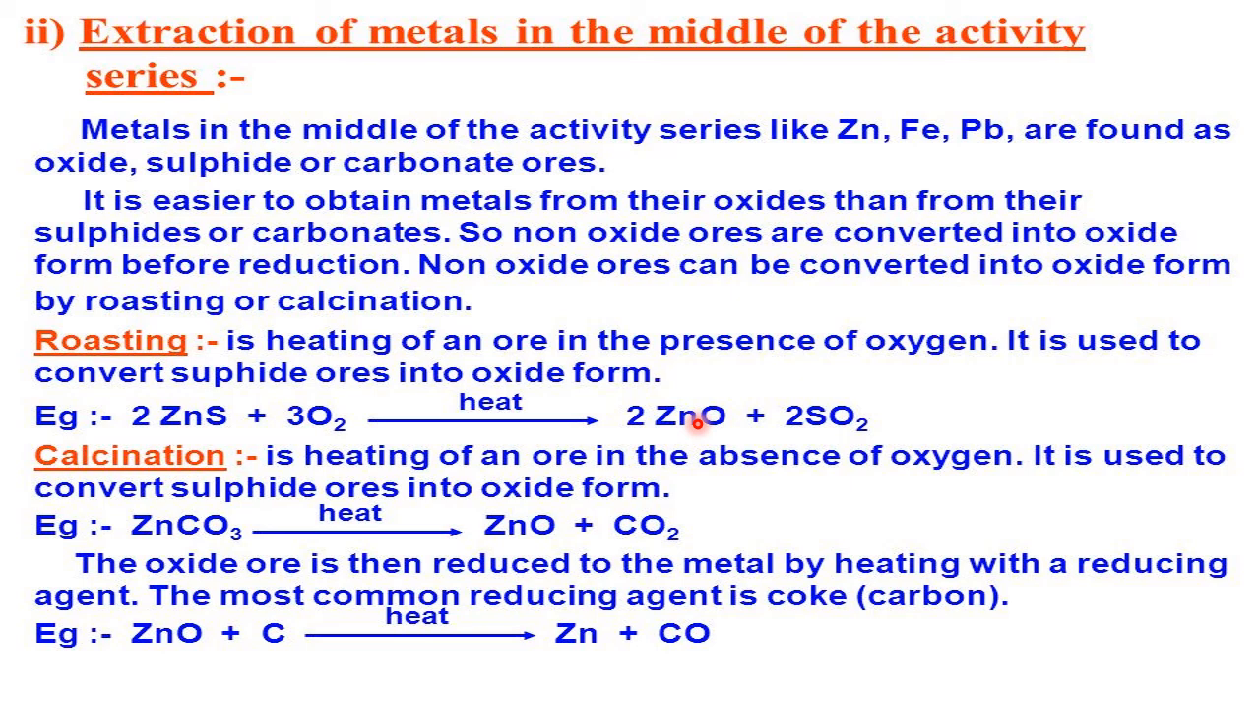Once again, if the ore belongs to the sulfide category, follow roasting. If the ore belongs to the carbonate category, follow calcination. Whether it is roasting or calcination, our aim is to convert the ore into oxide form. Once the ore becomes oxide, then using a suitable agent, carbon is the best, cheap reducing agent. So this carbon will take away the oxygen, making zinc free. In this way, zinc is extracted.